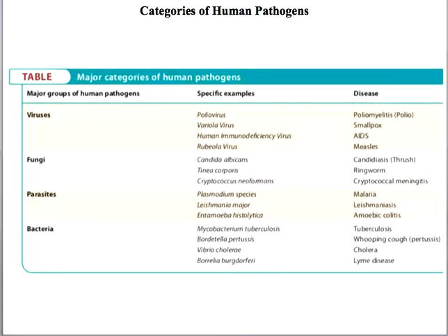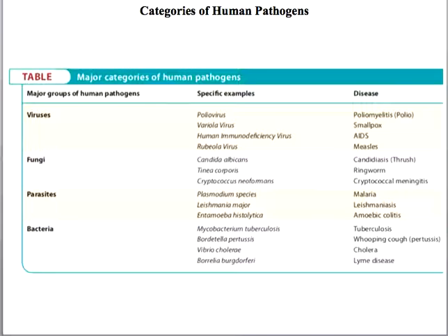Before we talk about the immune system, let us first know about some of the very interesting and common human pathogens. So, what is a pathogen? A pathogen is any microorganism or a causative agent that causes a particular disease. For example, the viruses, poliovirus, it causes polio. For example, fungi. Then there are parasites, there are also bacteria. So all of these are examples of pathogens.